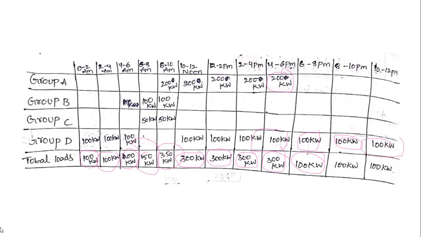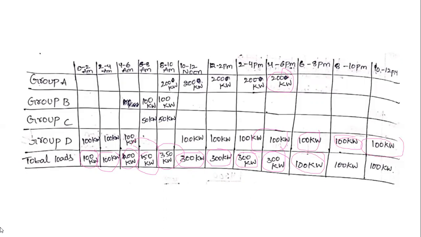Understand? These are the various loads that will be obtained in the case of different groups.